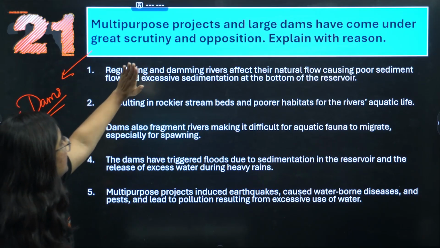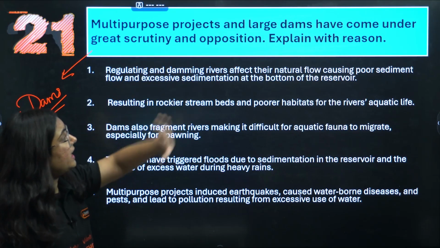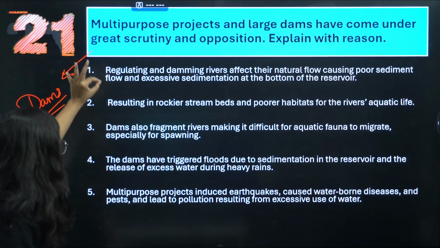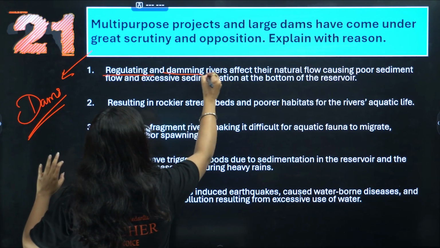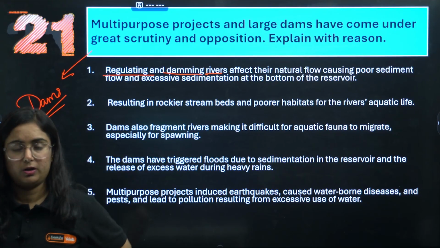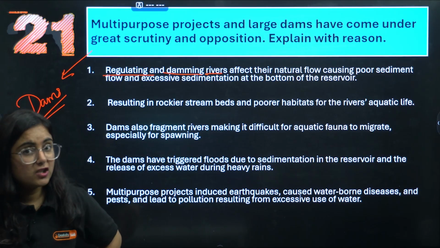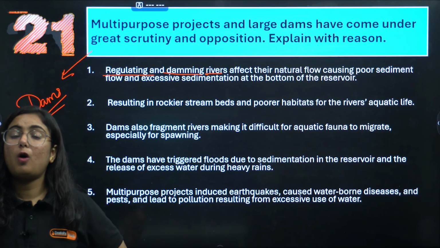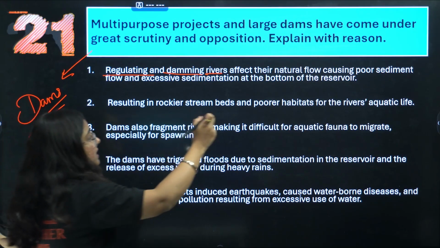These multi-purpose projects and large dams have come under great scrutiny and opposition. Explain the reason why, okay? Coming with the 5-mark question, because regulating and damming rivers. Now, what you are doing, there is a natural flow of river. Okay, you are just hindering it by making dams and regulation chambers, stopping the river water, collecting the river water. Now you are affecting the natural flow.